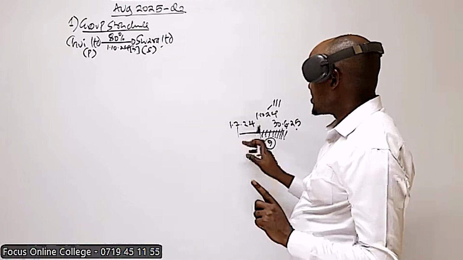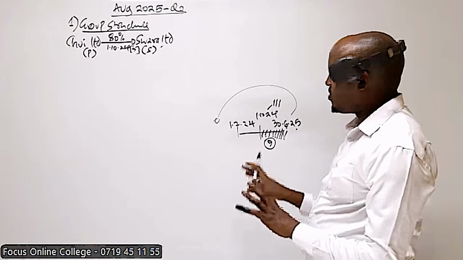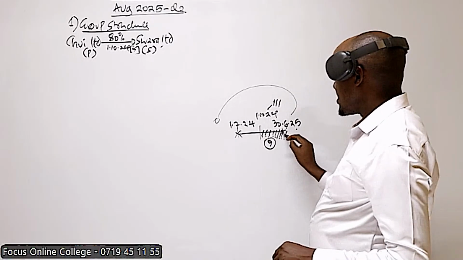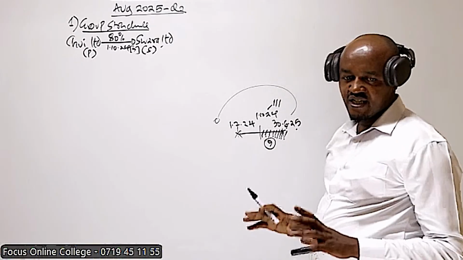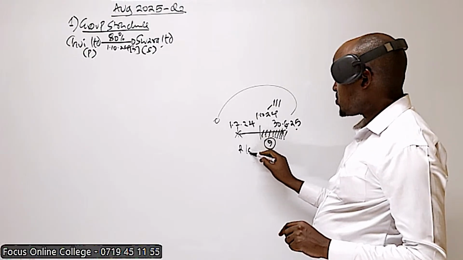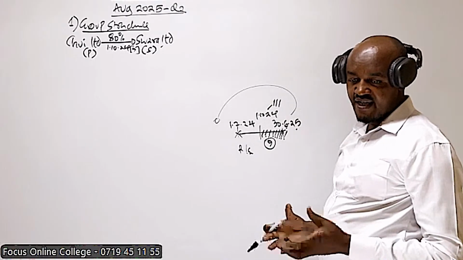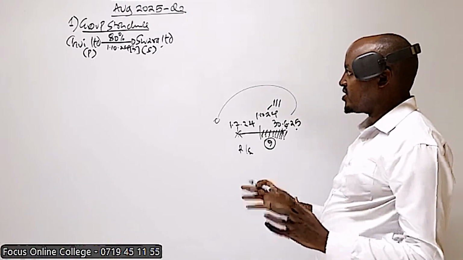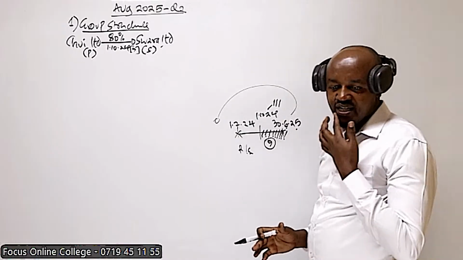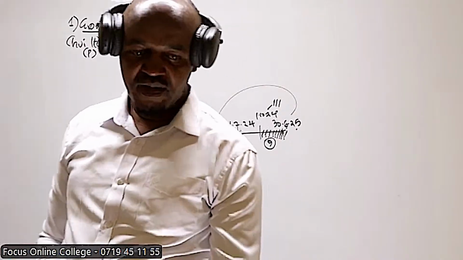But now, if the subsidiary was acquired before the start of the current year, then when preparing the consolidated statement of profit or loss, we take the revenue and expenses of the subsidiary for the whole year because it was not acquired during the current year. But anytime a subsidiary is acquired during the current year, only consider its revenue and expenses from the date it was acquired. You apportion that on a time basis.